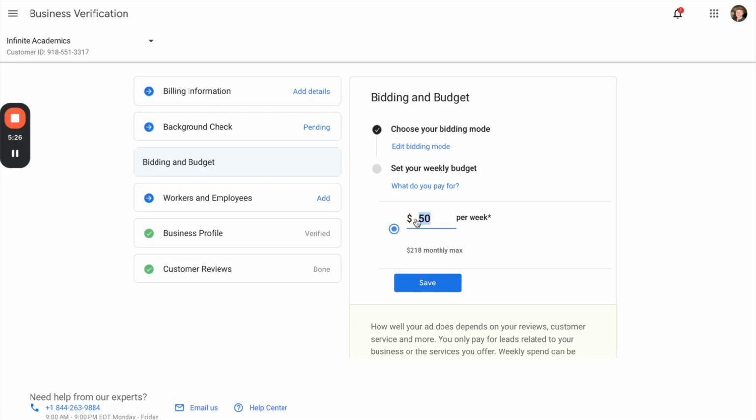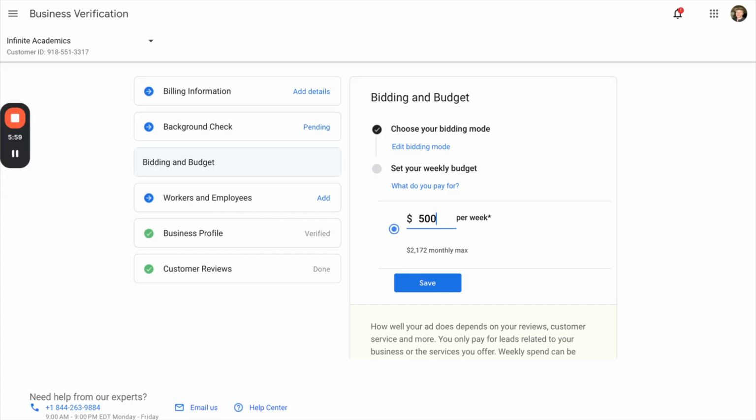It's not going to be perfect. Something I will tell you, unlike PPC, do not expect your local service ads to spend money. That sounds crazy, but I feel like 50% of the accounts I work on rarely ever spend, or at least it takes several weeks to ramp up. So in some cases, we have these budgets set to like 20,000 a week just to try and get Google to spend. And then other accounts have no problem spending, so we set a more realistic budget. Just keep an eye on your budget and how much you're actually spending or how many leads you're getting. If you're underspending, if you're not getting any leads at all, you might want to add another 0 and just bump this up and see what happens.